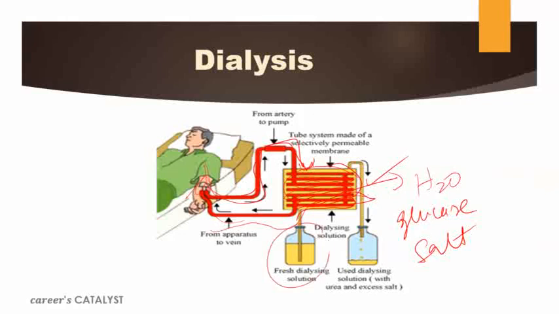As you can see here, this is the fresh dialysing solution, because when it is used, then obviously we need to fill it again, and this is the used dialysing solution which is carrying what? Urea, which is filtered here. And this occurs because of the tubular structure, which is made up of selectively permeable membranes. And the mechanism behind this is what? Our blood is carrying urea. When it enters here, this solution is not carrying urea. And obviously we know the movement always occurs from high concentration to low. So the urea from our blood will get mixed with this dialysing solution, and our blood will get cleaned.